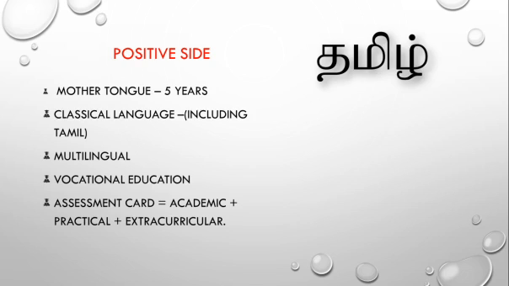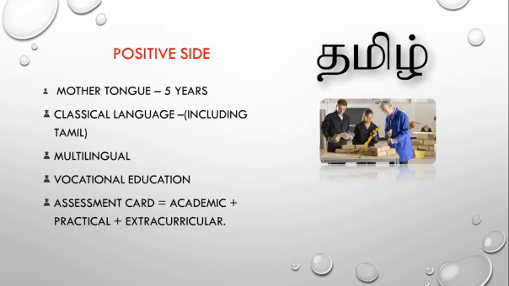So we are really appreciating that, and they are including a classical language, including Tamil. My mother tongue is Tamil, and they are including 7 languages in India and giving importance to the classical language. So each and every student who is interested in studying any of the classical languages, all over India, can study anywhere in the school. Next, they are giving importance to multilingualism. I propose Southeast Asian languages, English, including Japanese, Chinese, and many languages. Whatever they like, they can study.